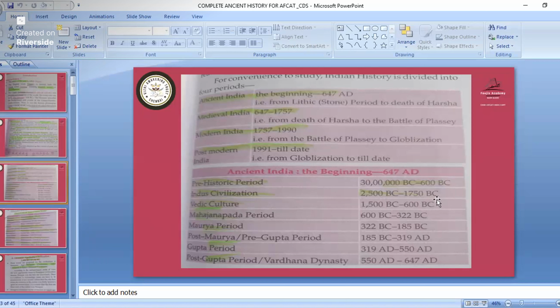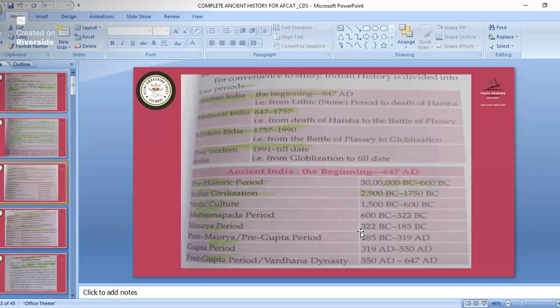The Indus Valley civilization is very important in ancient history, because you will see questions from the Indus civilization in almost all competitive exams if history is there. Then the Vedic culture is 1500 BC to 600 BC. Then the Mahajanapada period, 600 BC to 322 BC. You need not remember everything, just remember the Angas and their capitals, all the cities and their capitals, and the rulers too if possible.